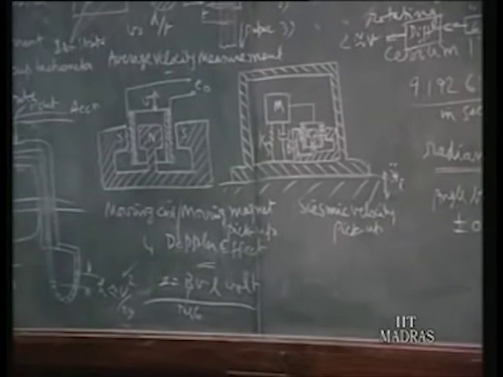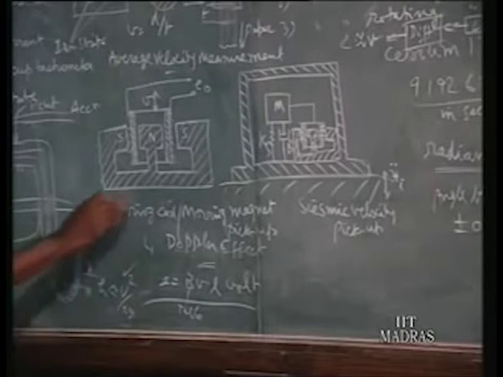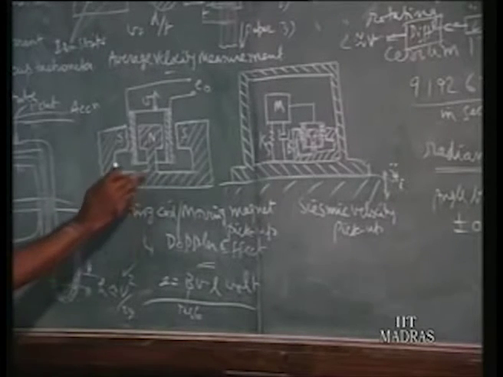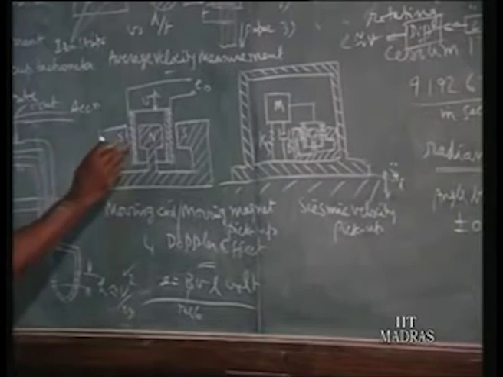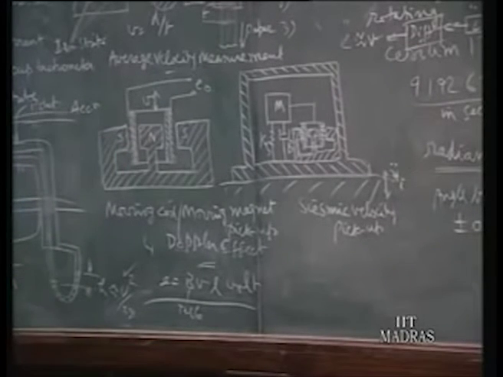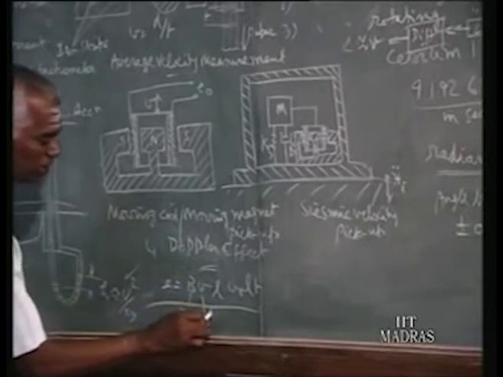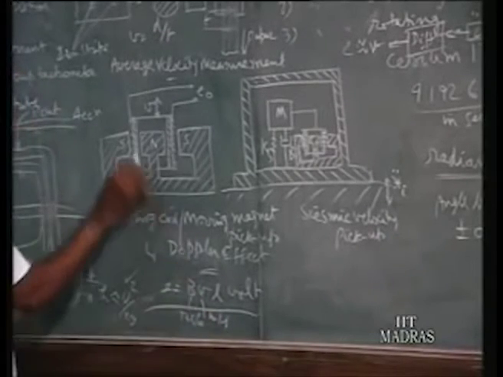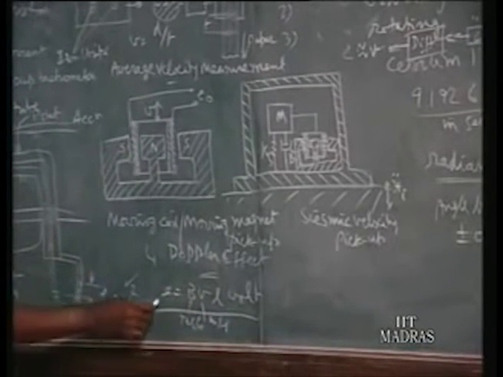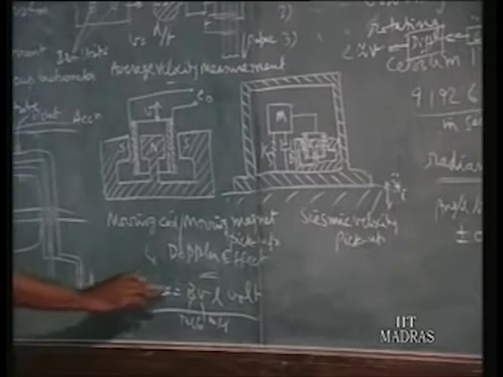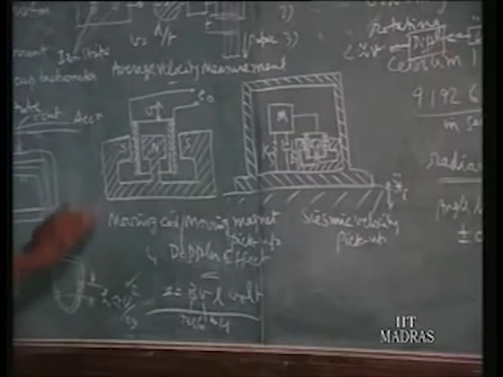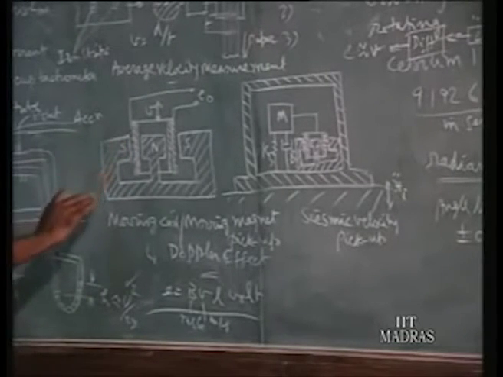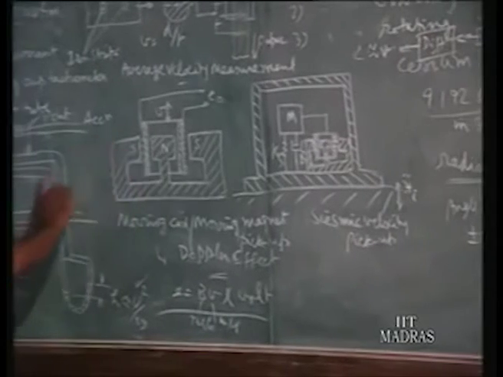Anyone can be connected to the body. The relative velocity between the coil and the magnet is what matters. That is V in meter per second, and L is the length of the wire in meter. Then we find the voltage developed in volts. So by this method we can find out the velocity of the moving body.